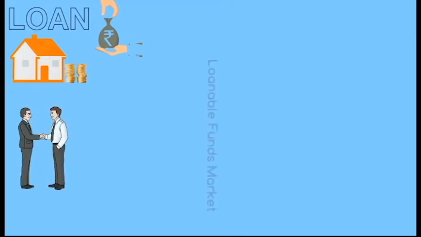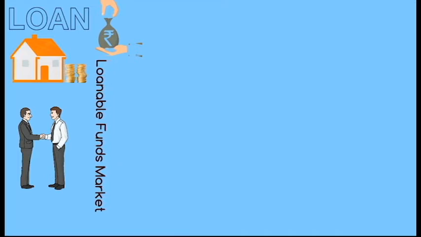We need to know about the market for loanable funds. In any economy, the lenders and borrowers must come together to lend and borrow the funds. There is one market in economics where the lenders and borrowers come together to exchange the funds. This hypothetical market is called the loanable funds market. In a loanable funds market, the demand curve for loanable funds has a decreasing slope, as in the graph.